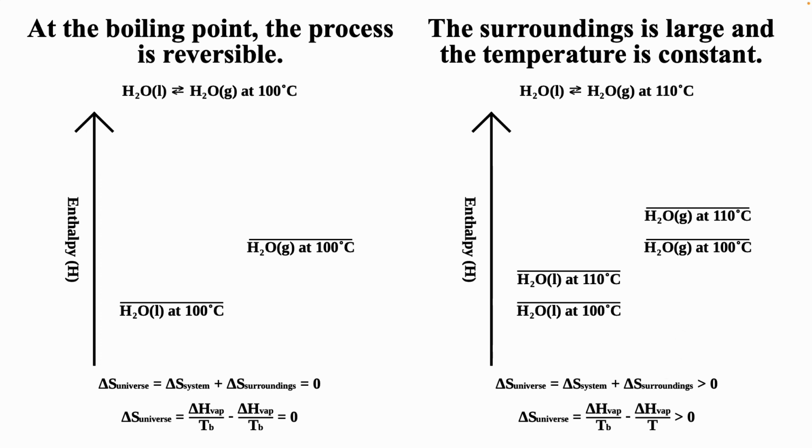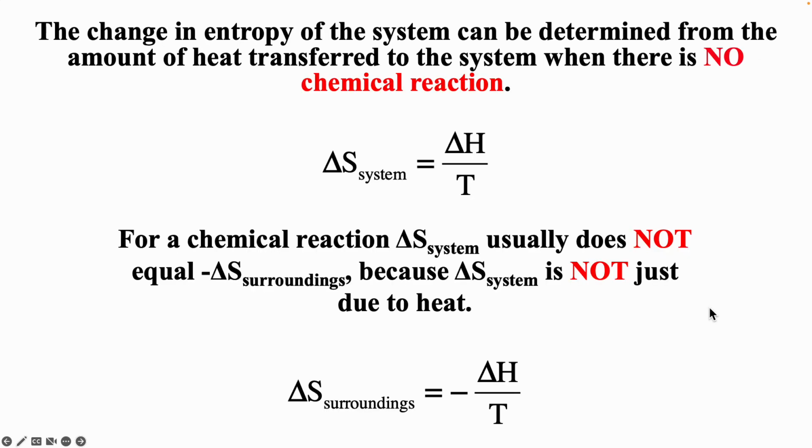And so that's how we get delta S universe as being greater than 0. And so it's a little confusing. We see delta H over T for the system and minus delta H over T for the surroundings, but sometimes the T's are a little bit different. Now, we can use delta S system equals delta H over T for a phase transition. We could not use it for a chemical reaction. And again, as we saw, for phase transitions at that temperature, so for boiling at the boiling point, delta S universe will be 0. These two terms will be equal. But if you're not at the boiling point, those two terms will not be equal because the temperatures will be different.